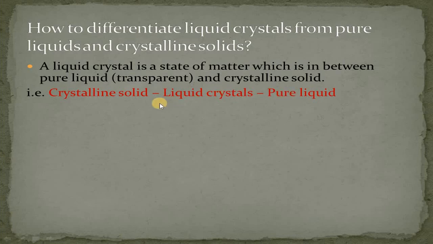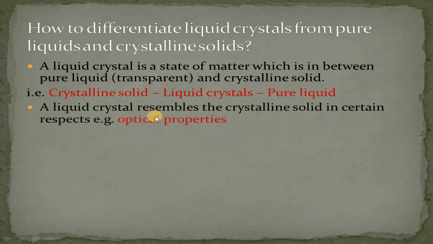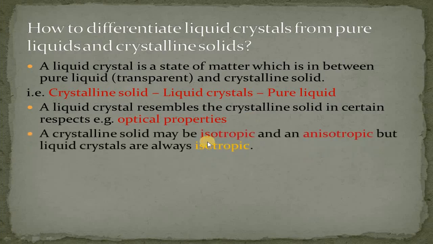Some properties of liquid crystals resemble the crystalline solid. For example, the optical properties of liquid crystals resemble crystalline solids. A crystalline solid can be isotropic or anisotropic, but liquid crystals are always anisotropic.